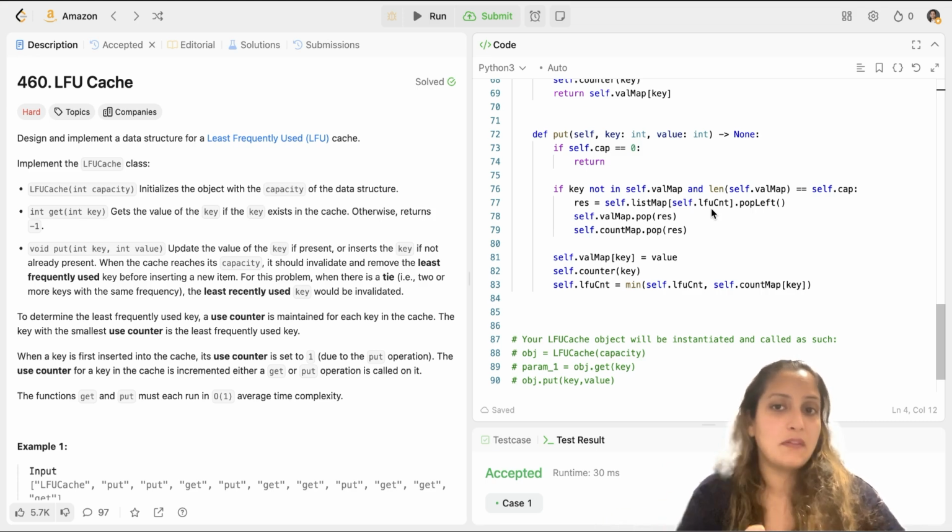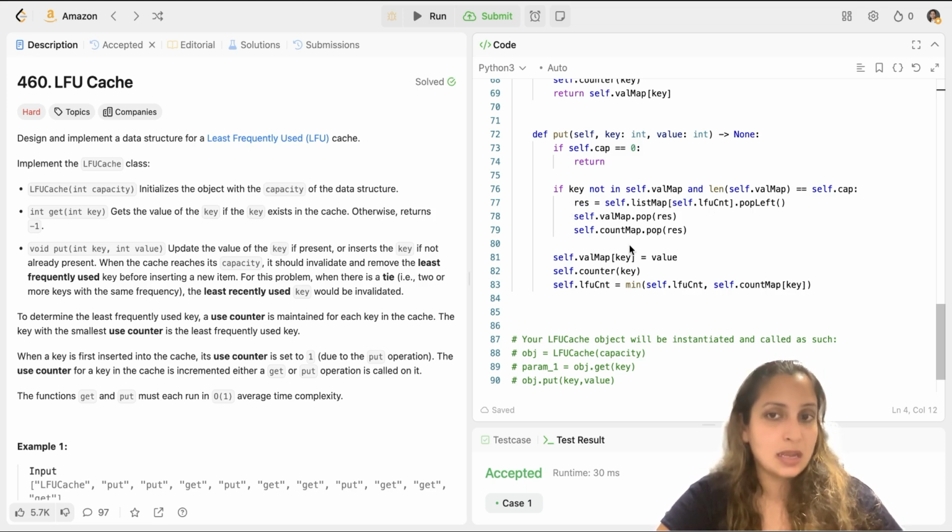And then I pop left from that. So I'll store that value in result. And I have to pop that value from both the key value pair dictionary and the count key pair dictionary. That's what I've done here.